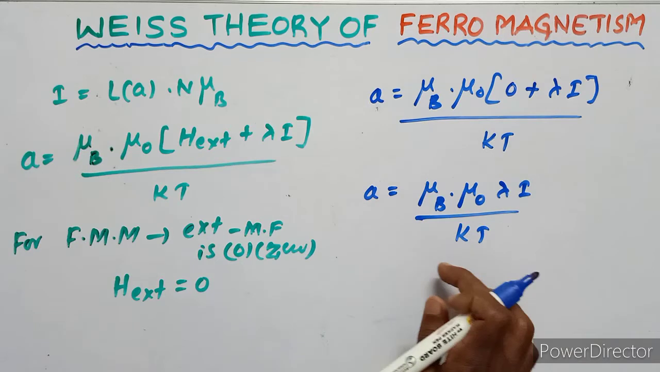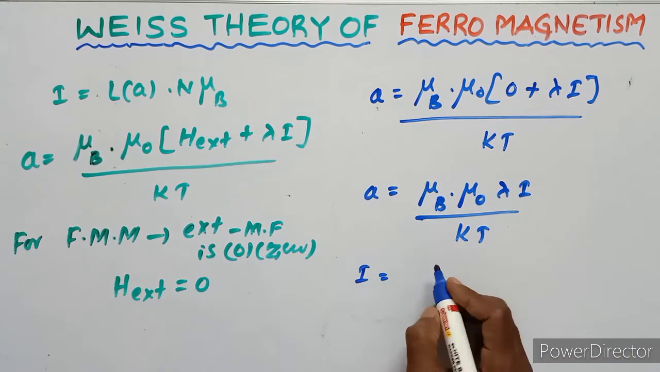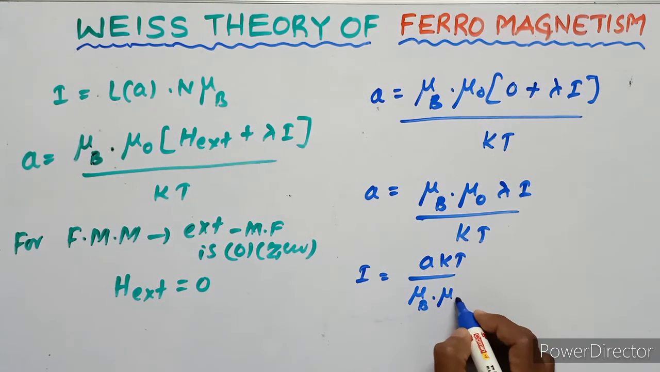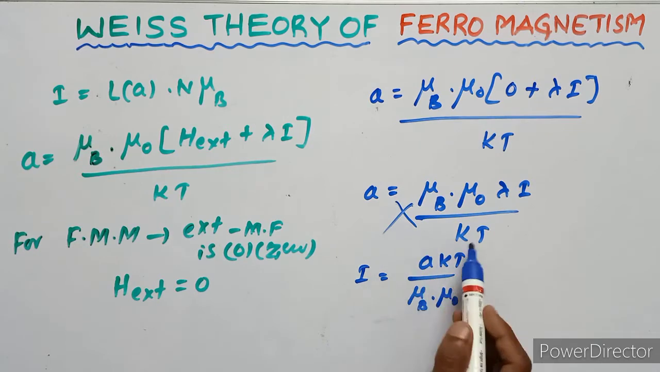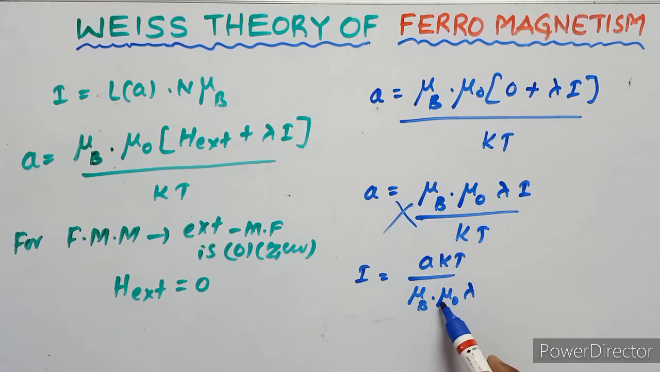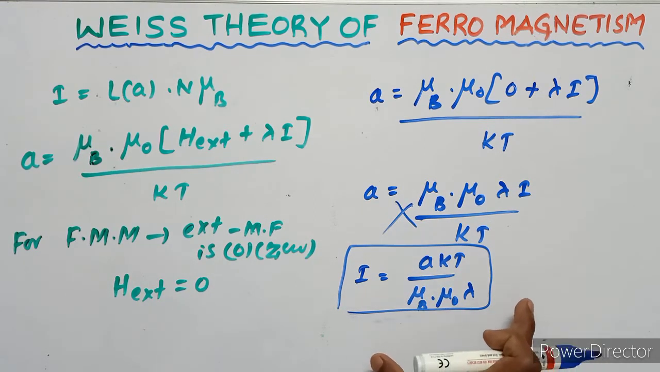From this equation, I equals AkT upon mu suffix B mu naught lambda. So by cross multiplication, I equals AkT upon mu suffix B into mu naught into lambda. This is the I. This I is the magnetic intensity.